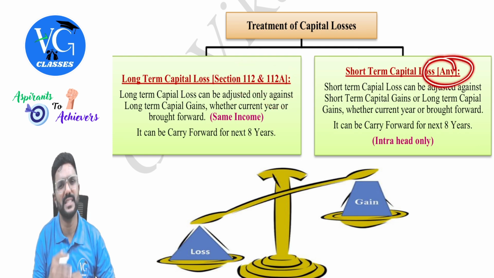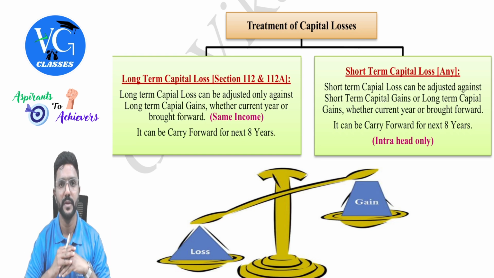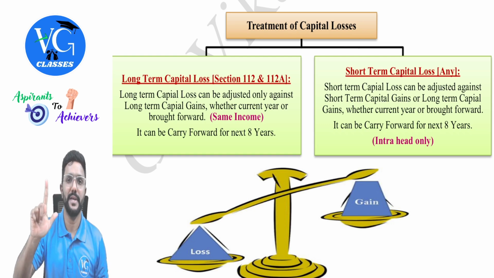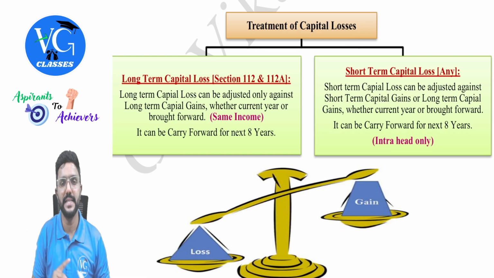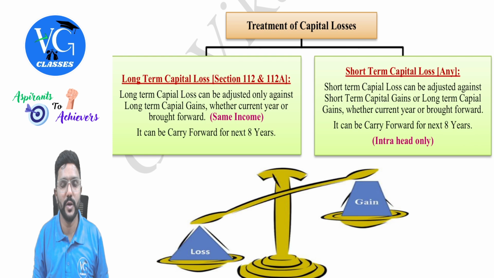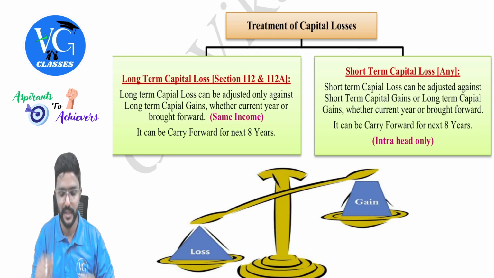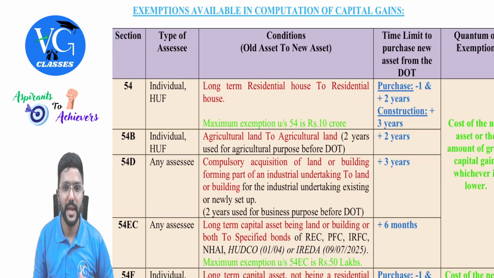Coming to short-term capital loss, any short-term capital loss, whether under section 111A or even if it is normal income, can be adjusted only against short-term gain or long-term gain. And if you don't have any gain in the current year, you can carry it forward to the next 8 years. And even when you carry forward, you can adjust it only against short-term gain or long-term gain. So actually, loss under the head capital gains can never go outside the head, whether it is current year or brought forward loss. Got it? Then coming to the exemptions.